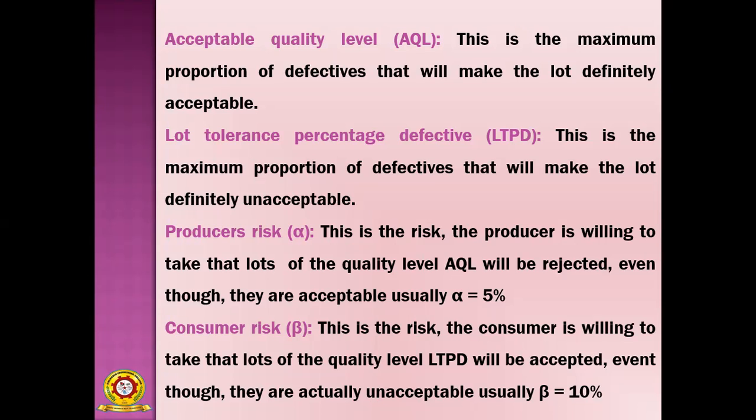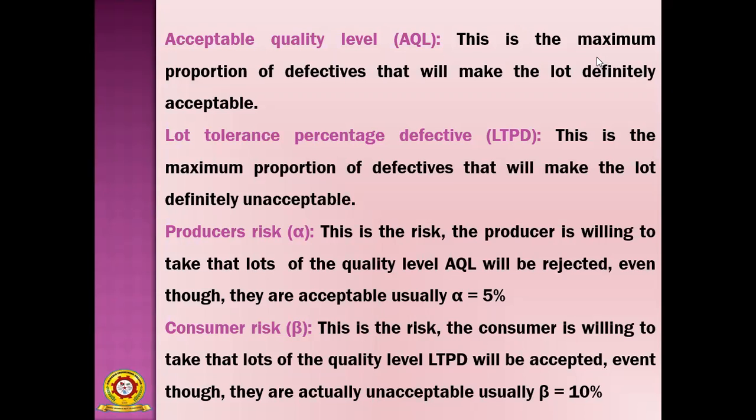Okay, so that is called the acceptable quality level, or it is also represented as a percentage. Then lot tolerance percentage defective, LTPD. This is the maximum proportion of defectives that will make the lot definitely unacceptable.